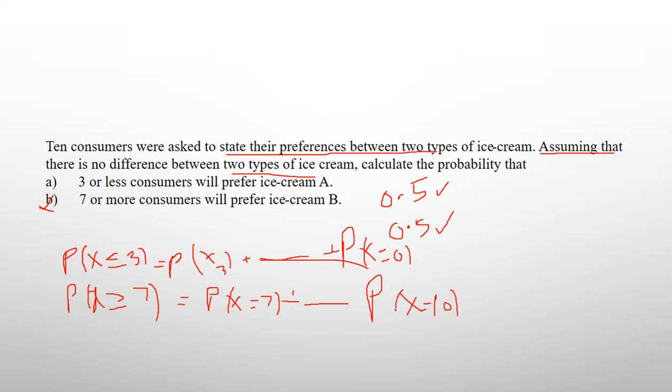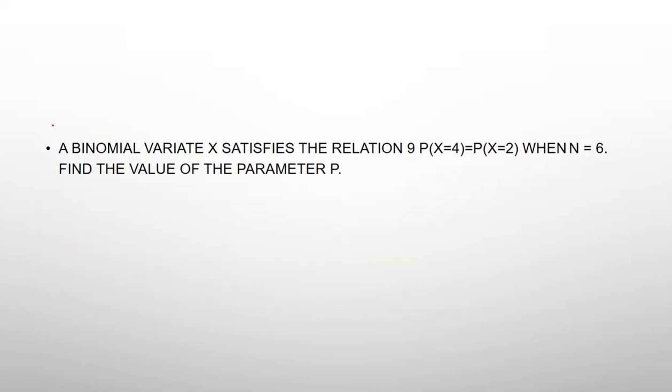Now we can move to another type of example. See, a binomial variate x satisfies the relationship 9 times probability of x equal to 4 equal to probability of x equal to 2, when n equal to 6. Find the value of p.